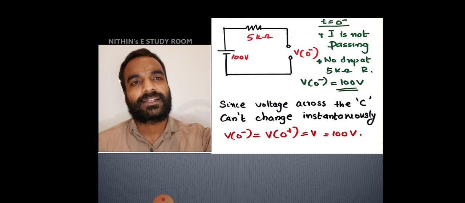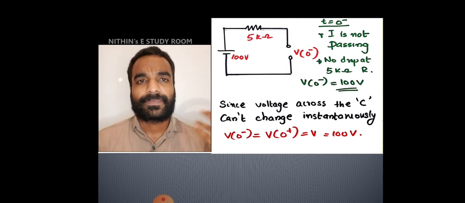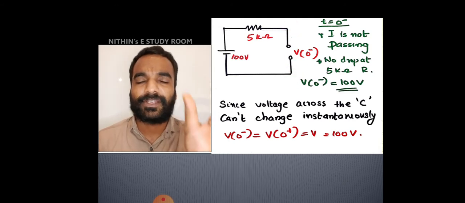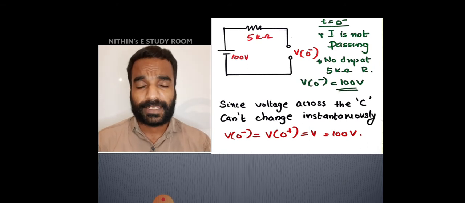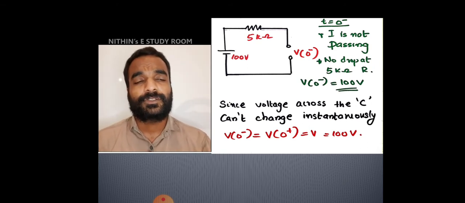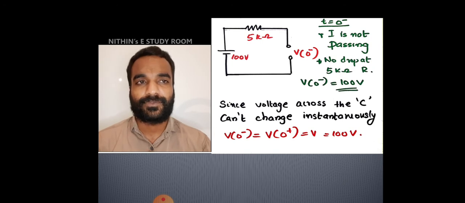So this 100 volt will be present across these terminals also, exactly in parallel, because there is no loss in that 5 kilo ohm resistor. So we get 100 volt at the V0 terminal, at the capacitor terminal. So V0 minus is equal to 100 volt.